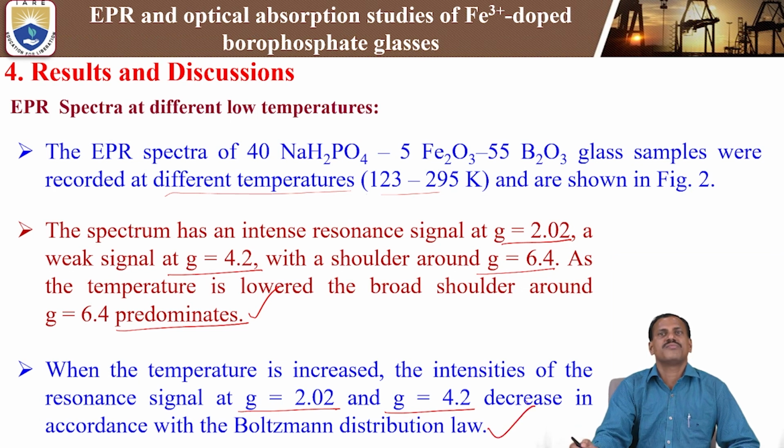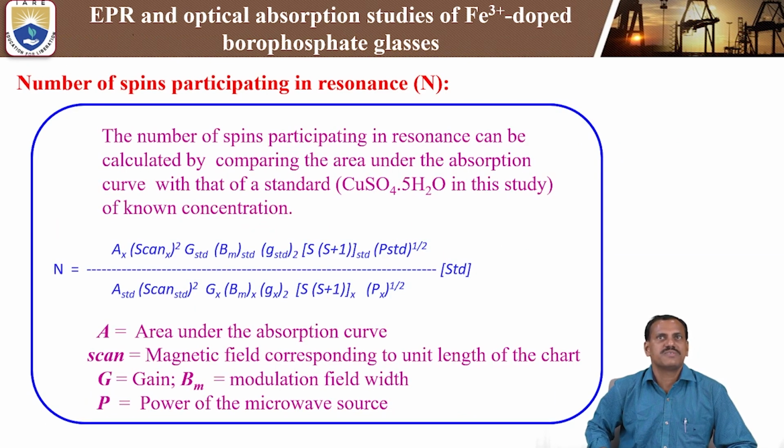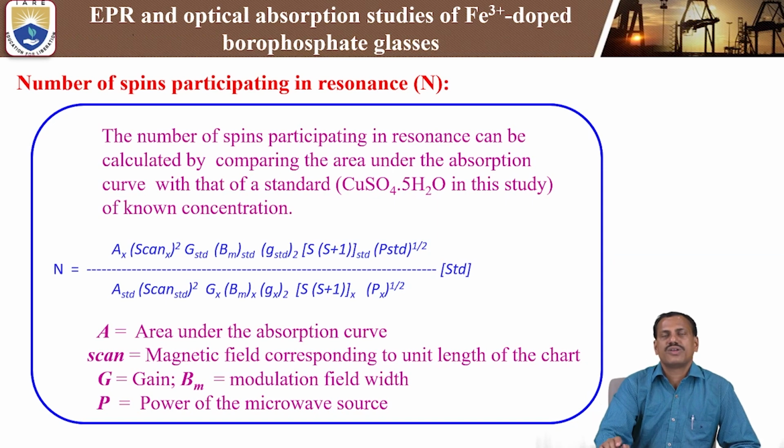This is one of the important phenomena while studying the low temperature EPR spectra analysis. These are the information we are getting from the low temperature EPR spectra analysis. Next, coming to the number of spins participating in the resonance. In this study we are calculating the number of spins participating in the resonance by using the room temperature EPR spectra. Here we are taking the reference as standard sample and sample.